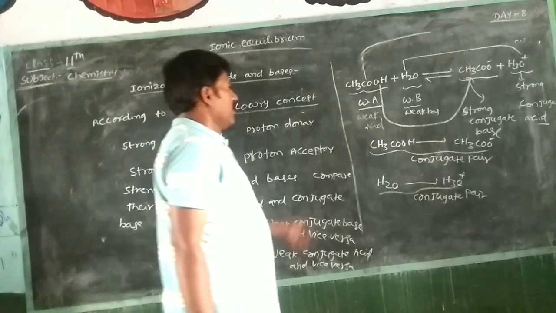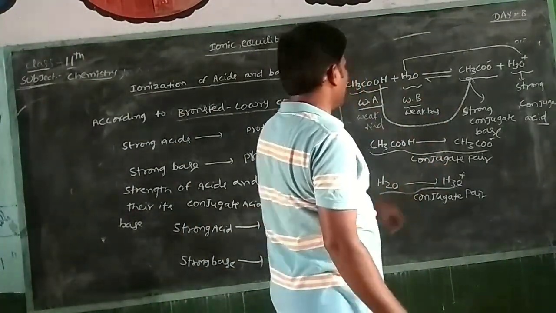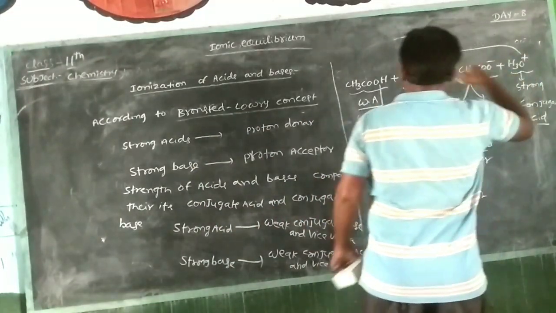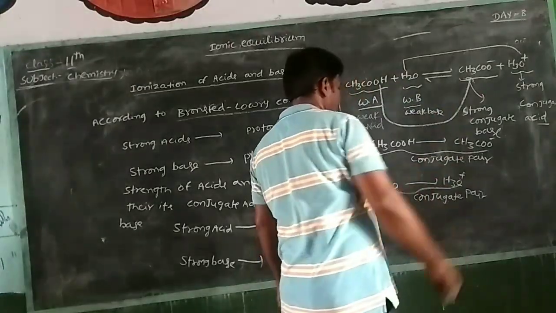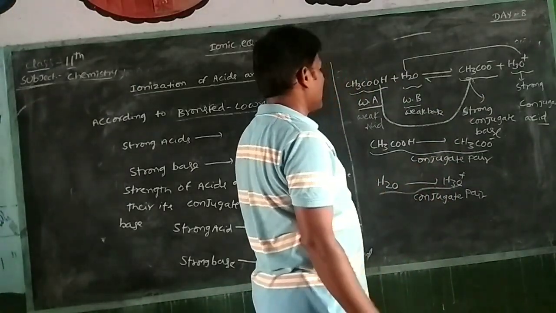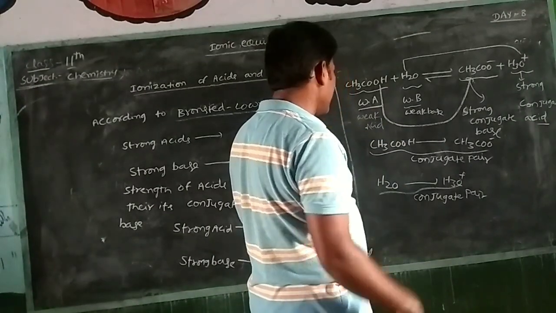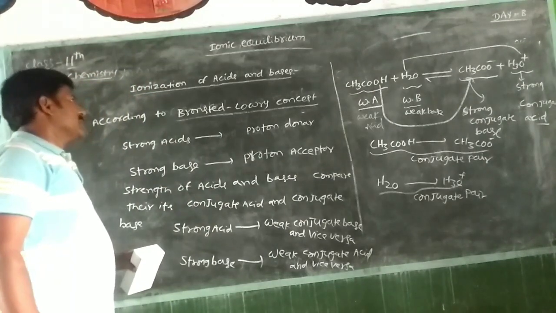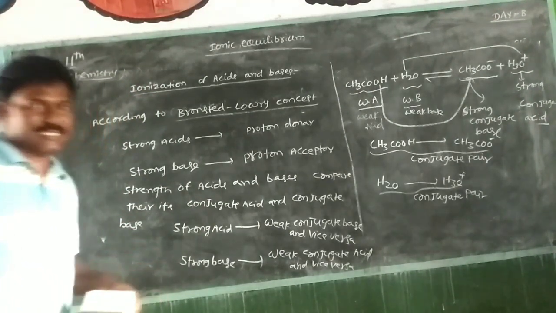For example, acetic acid reacts with water to give CH3COO minus plus H3O plus. This is the ionization of acids and bases.